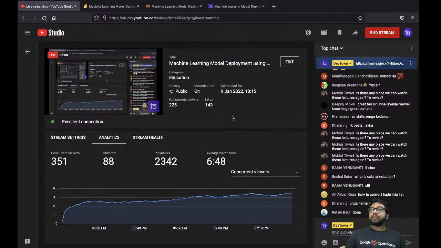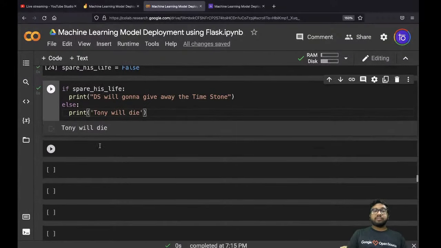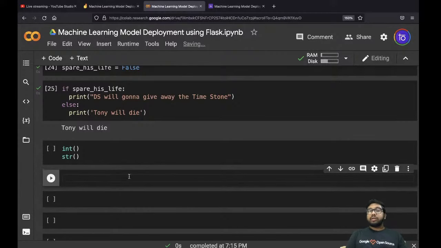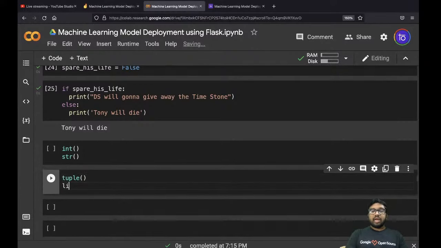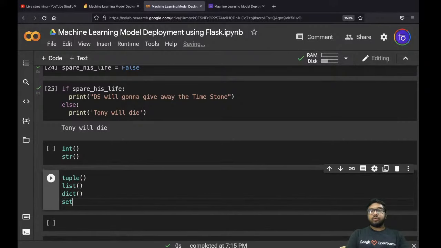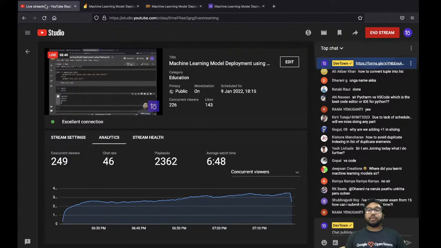Okay, perfect. How to convert a tuple into a list? Use typecasting. Yesterday, if you have seen, we have int and str in this format. Similarly, if you want to convert from one data structure to another, we have list for a list, dict for a dictionary, and set. You have to make sure the data is valid. With the help of this, you can convert from one data type into another data type.